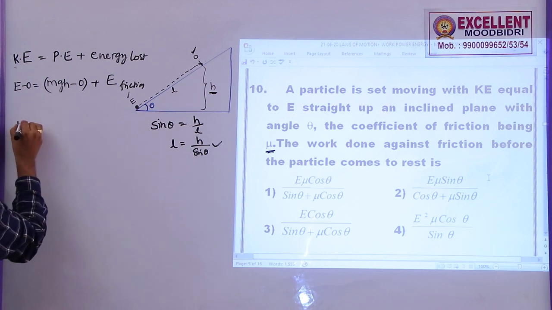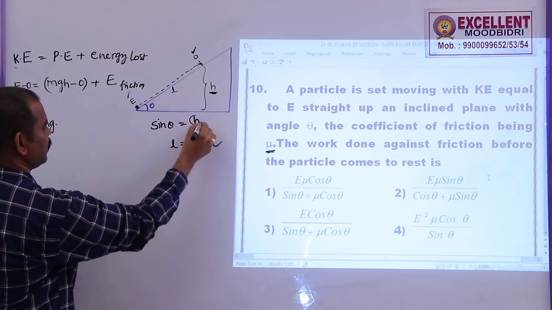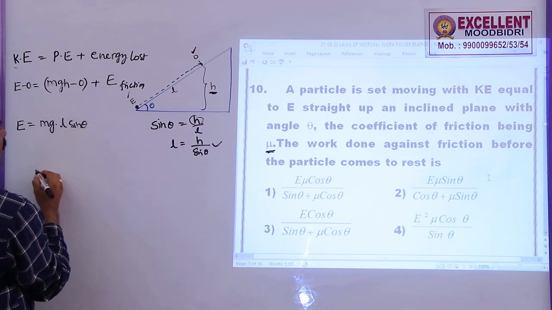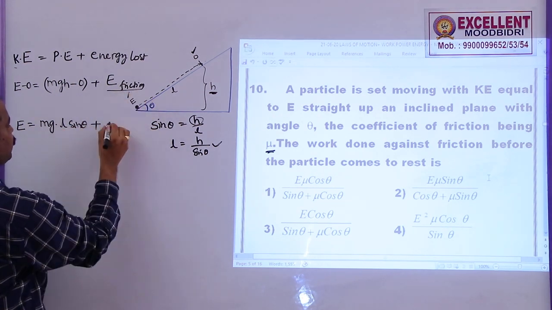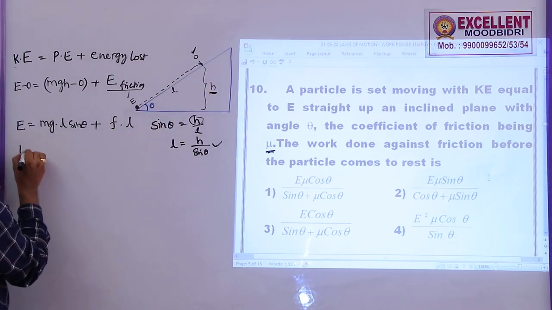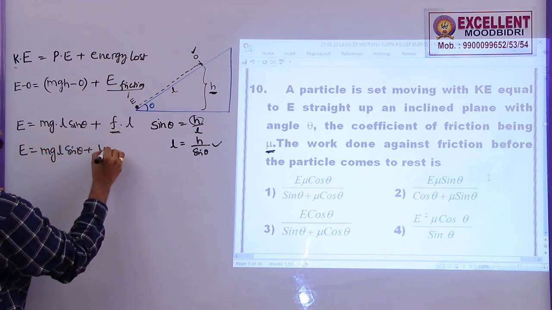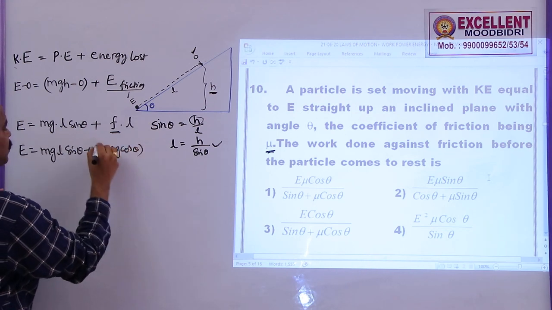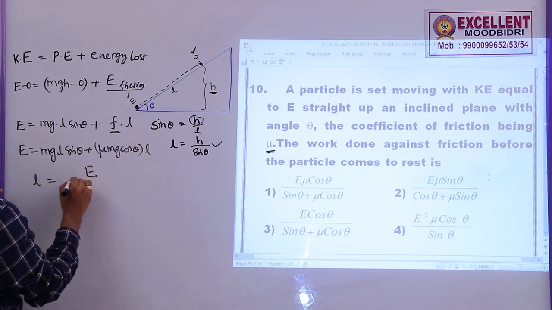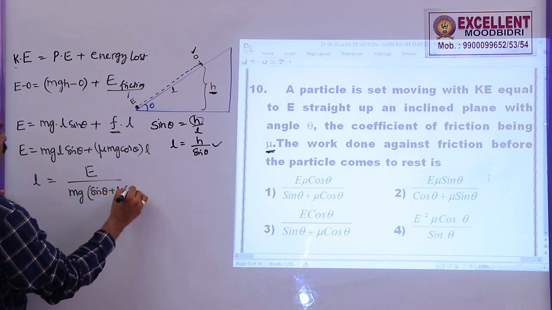In this case, E is equal to mg into what is h? h can be taken as L sin theta. So let me write this as L sin theta plus this is frictional force F into distance travelled. Here is L. So now E is equal to mg L sin theta plus frictional force, which is equal to mu mg cos theta, into L. You can see L is common here. The L is given by total kinetic energy by mg common, sin theta plus mu cos theta.